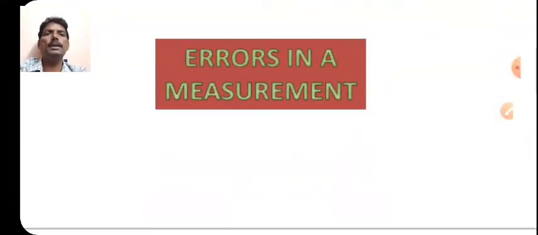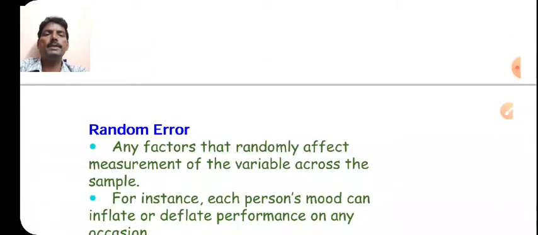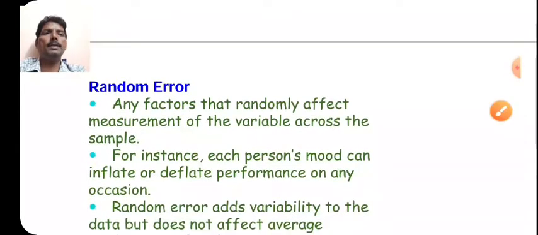So, errors in measurement. What are the errors that will occur while performing any practical or while taking any reading in the experiments? One by one we will discuss. First one is the random error. Then what is random error?